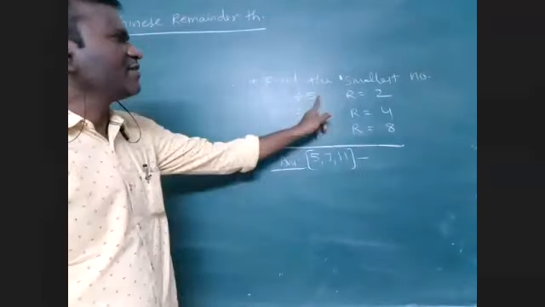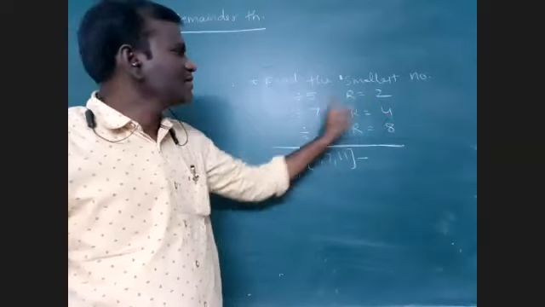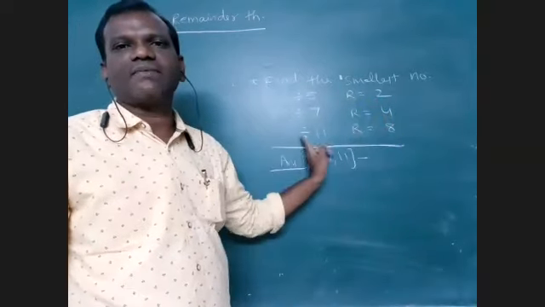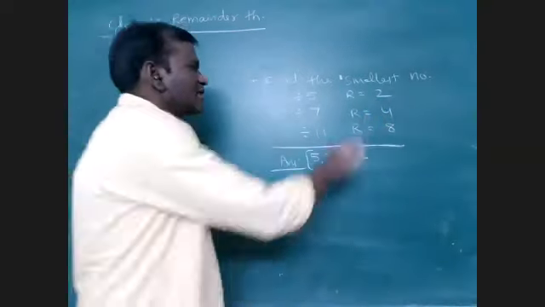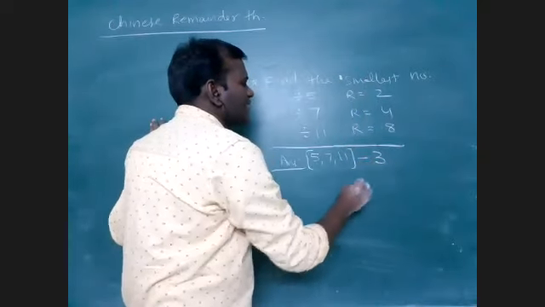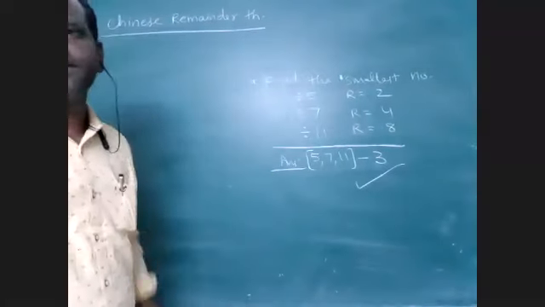That means 5 minus 2 is how much? 3. 7 minus 4 is also 3. 11 minus 8 is also 3. So the common difference is 3. I will subtract 3 from the LCM. So this is your answer.